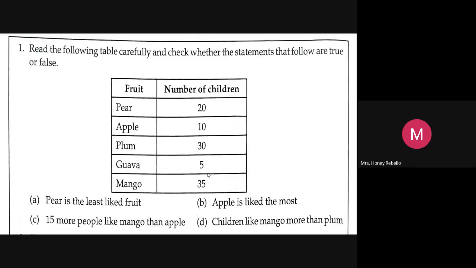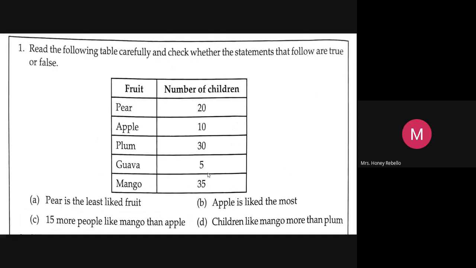The question is, observe the table fully, and some statements are written down, A, B, C, D, and you have to tell me whether the statements are true. If you don't understand, you can ask me very well. Okay, now let's see what is it about.